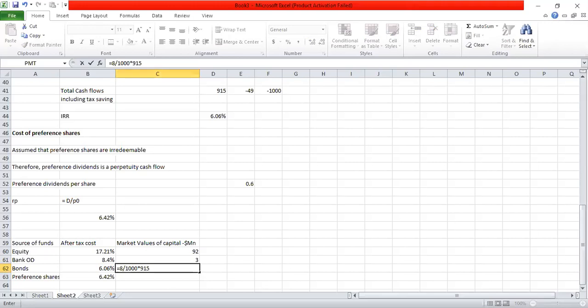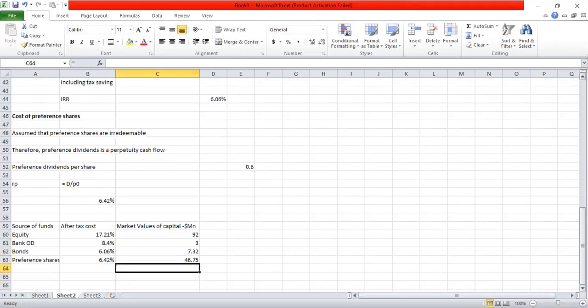So the total market value of the bonds is 7.32. Then preference shares. The company has issued 5 million preference shares. Current market price is 9.35. So these are the market values of different capitals. So I can now take the total market value also, 149.07.